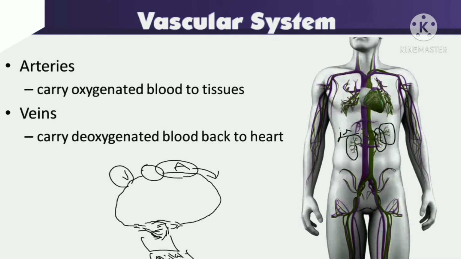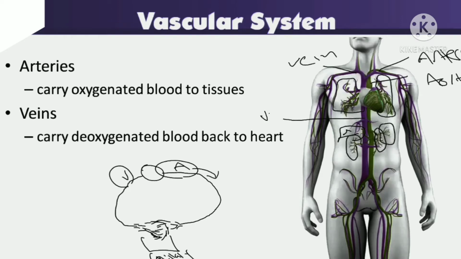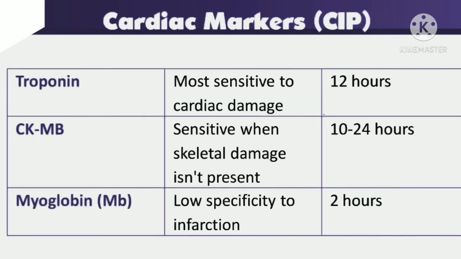When we take this picture, if we take the heart, these both are lungs here, and these are the arteries where the blood is carried from the heart, and these are the veins from which the blood is collected. This is the aorta, the major artery which provides blood supply to the body, and this is the vena cava, the inferior vena cava, which is located on the underside of the heart.